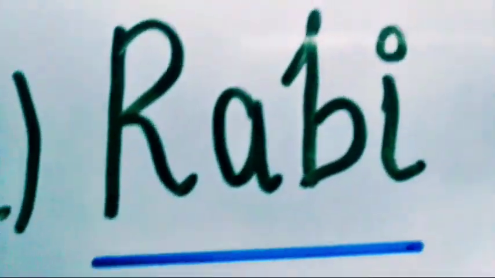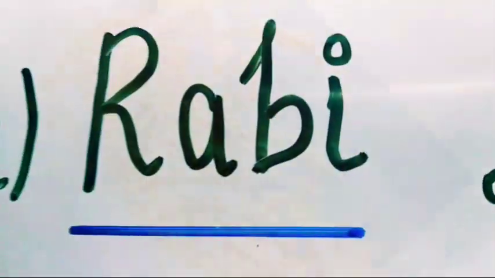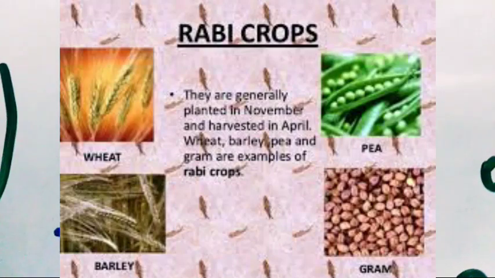Rabi crops are sown in winter from October to December and harvested in summer, April to June. Important Rabi crops are wheat, barley, peas, gram and mustard.